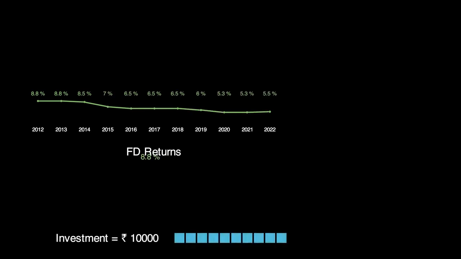Let us visually compare the returns between FD and Nifty50 index fund between the years 2012 and 2022 and finally check their returns in terms of gold. I have taken the most generous returns for FDs. As you can see, the returns are a minimum of 5% and I have assumed that the investors reinvested the returns every year, taxes not considered. This is for an initial sum of 10,000 rupees.